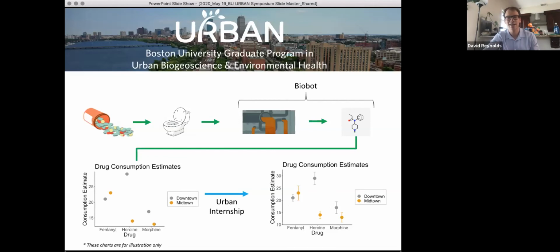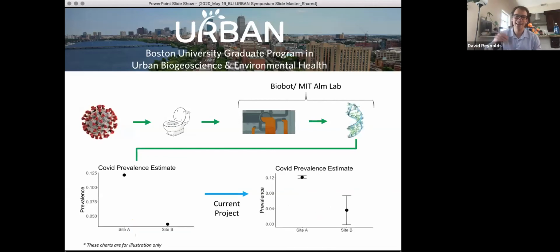Currently, I'm working on a new project with Biobot where instead of measuring analytes associated with illicit drugs in sewage, Biobot, in conjunction with the MIT Alm Lab, is enumerating the presence of the coronavirus in wastewater treatment plants.